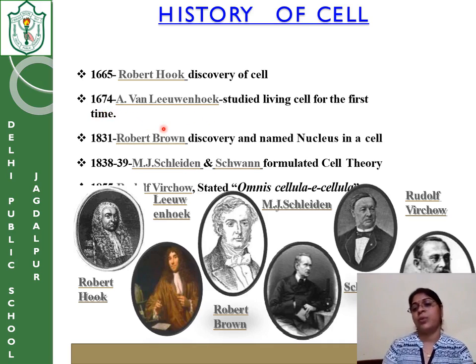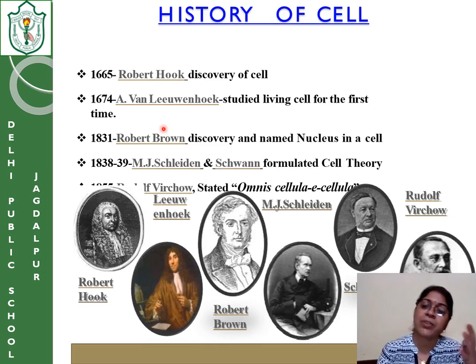He studied the living cell. Cork is a dead cell. Cork is that part of the plant which is dead and doesn't have any life, because the cork cells have some depositions in the cell wall that make it dead. It is no longer alive.